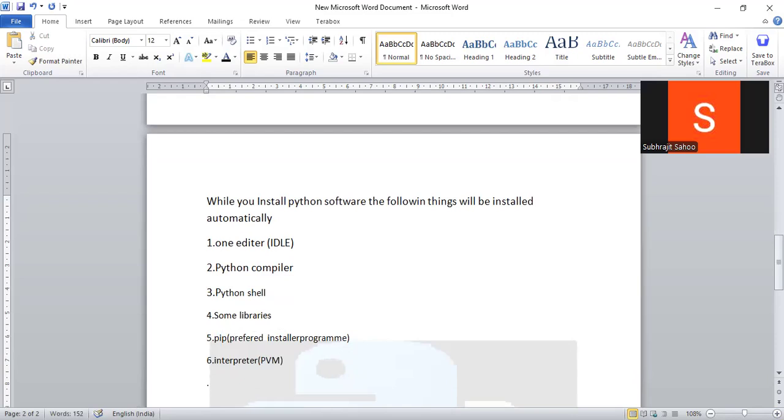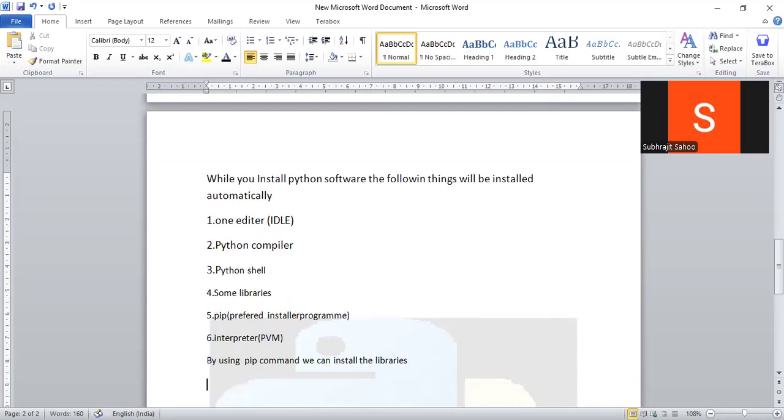Suppose I write here: by using the pip command, we can install the libraries. What is the example here? Suppose I give you an example. Pip install, and suppose one library name is NumPy, numerical Python, to deal with array programs or matrices. We are using this NumPy library.